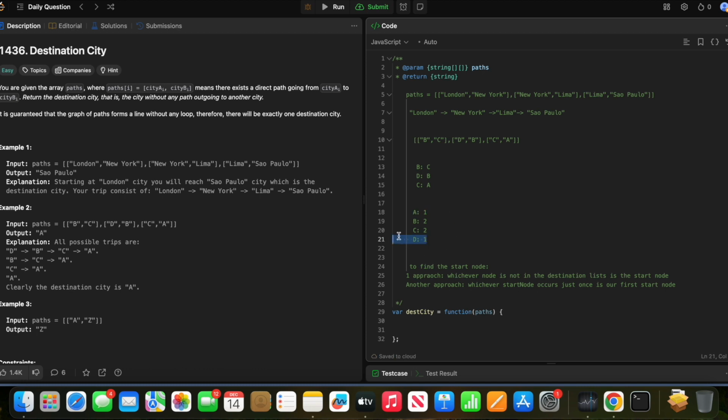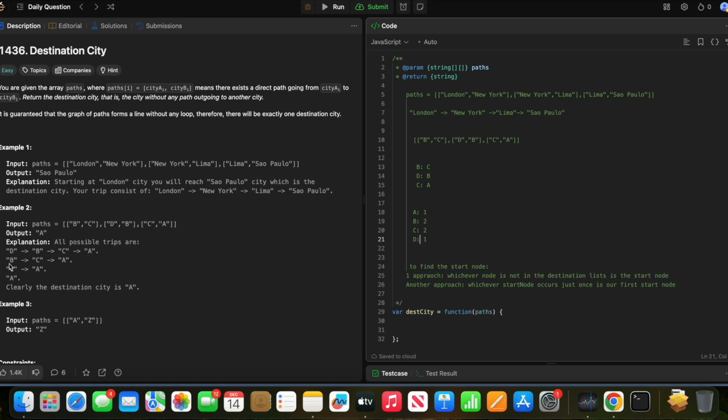All others come in between, so B and C are the transit. One of either A or D must be the start or destination, right?